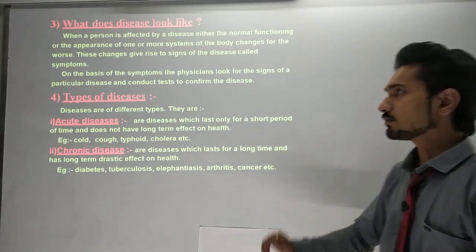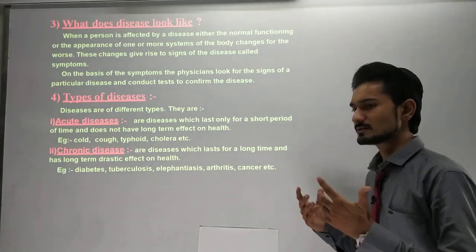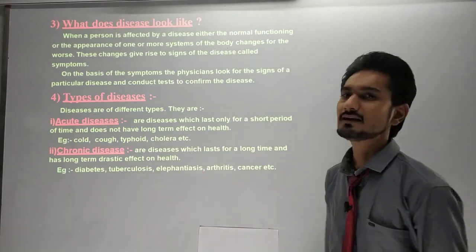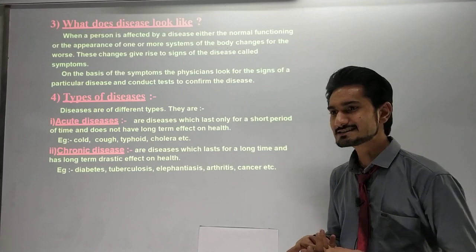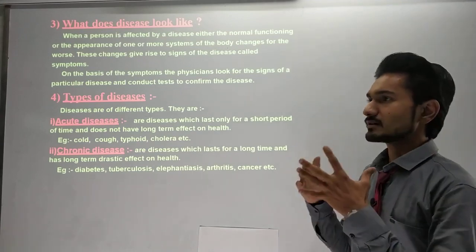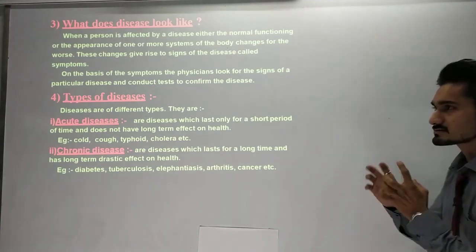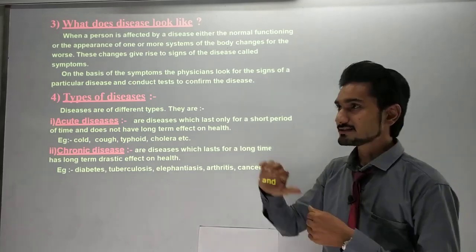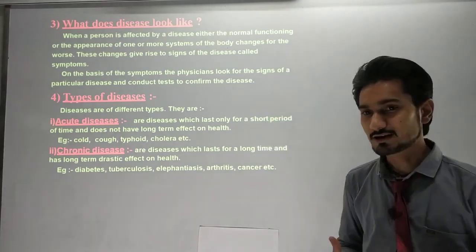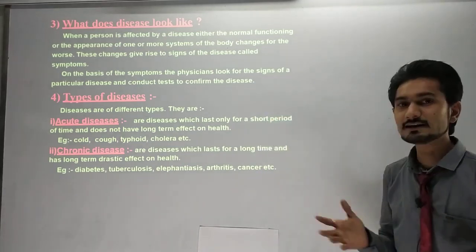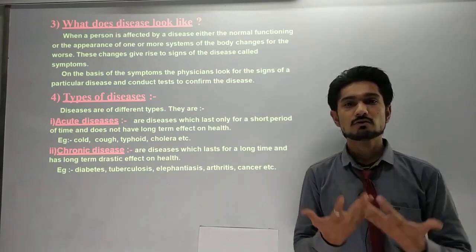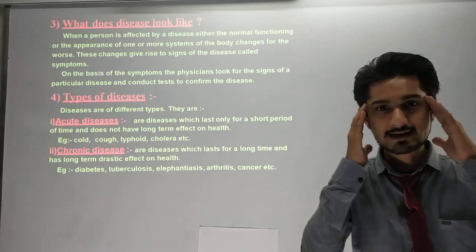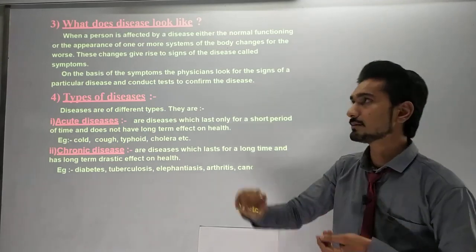Now, when a disease occurs, some kinds of symptoms happen in our body, like a cough, your nose bleeding, sneezing, or a headache.